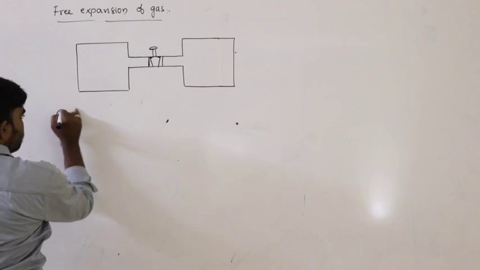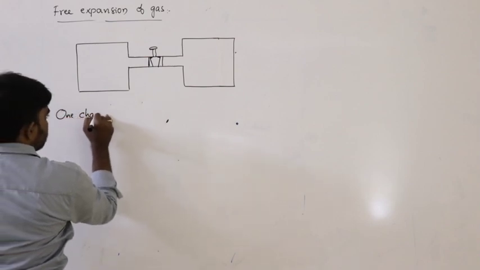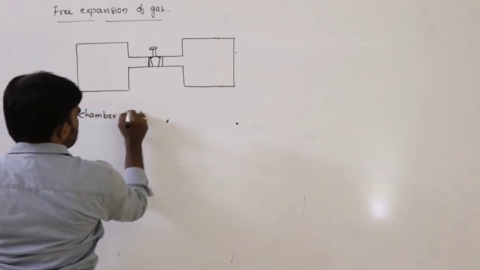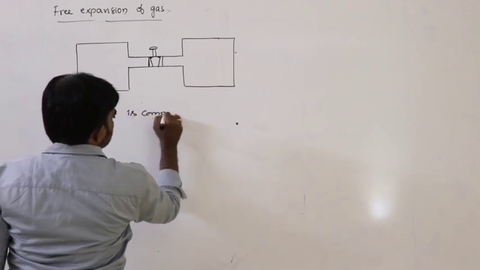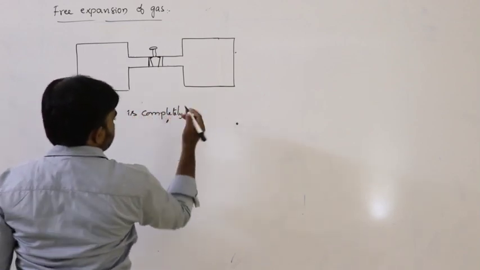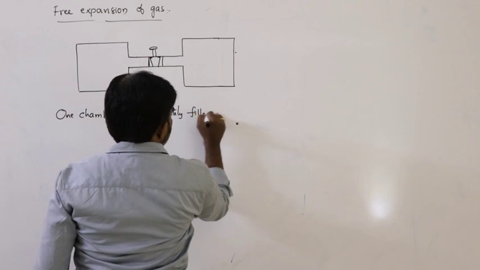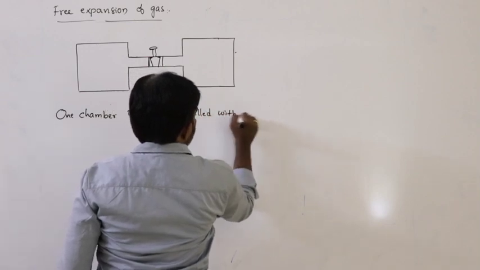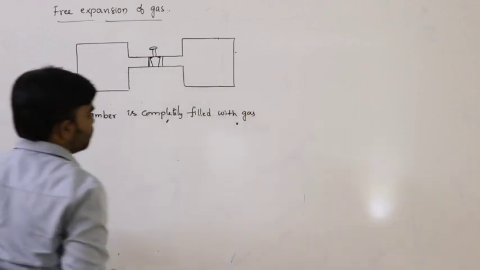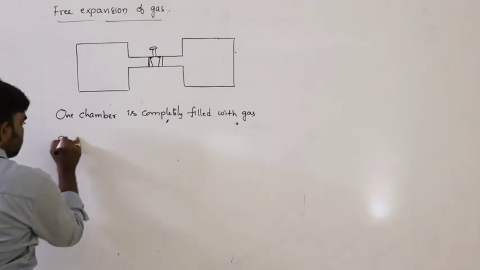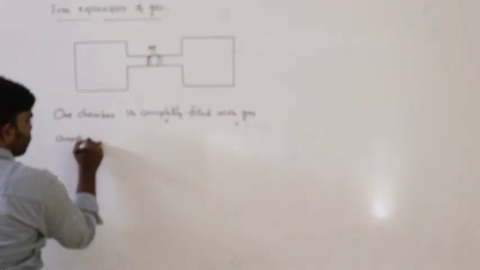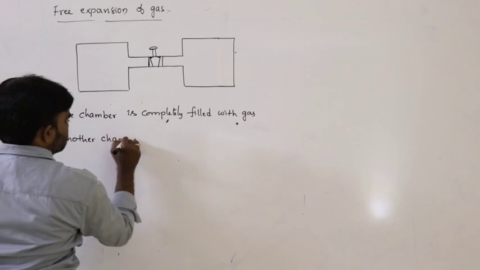So one chamber is completely filled with a certain amount of gas. Another chamber is completely evacuated.